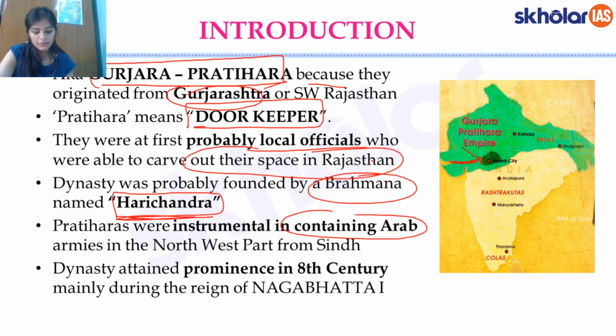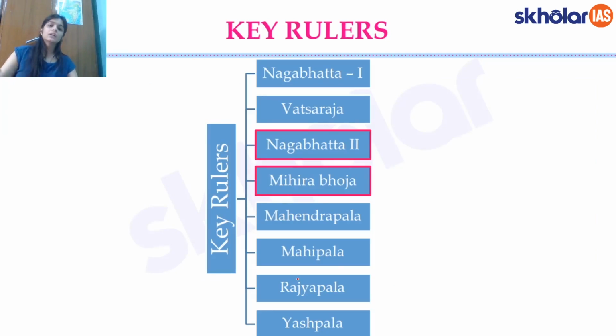And it became a very prominent player around the 8th century during the reign of Nagabhatta I. This was a very important Pratihara ruler. And now we shall take a look at the most important rulers one by one. So you have, starting with Nagabhatta I, Vatsaraja, Nagabhatta II, Mihir Bhoj, Mahendrapal, Mahipal, Rajyapal, and Yashpal.